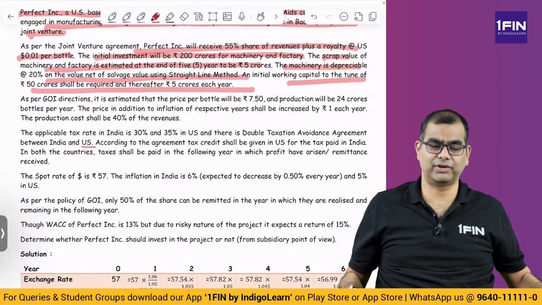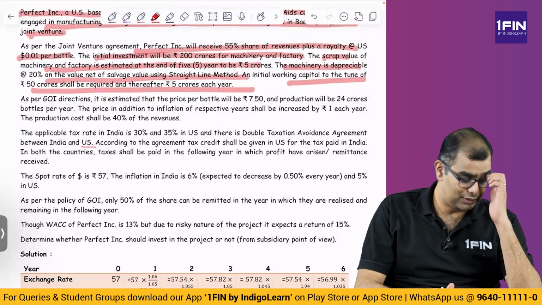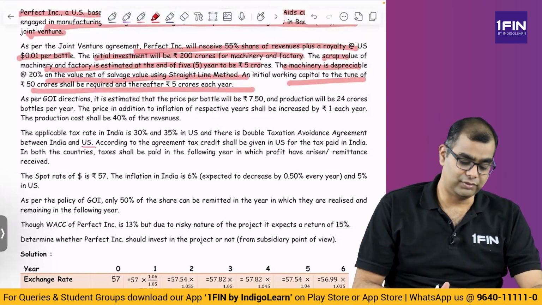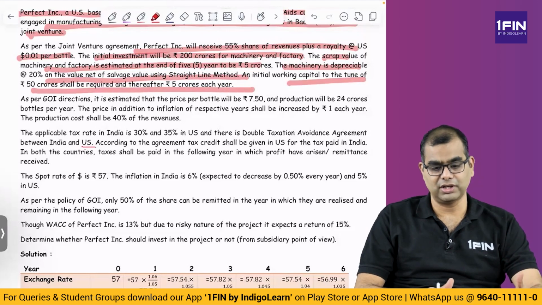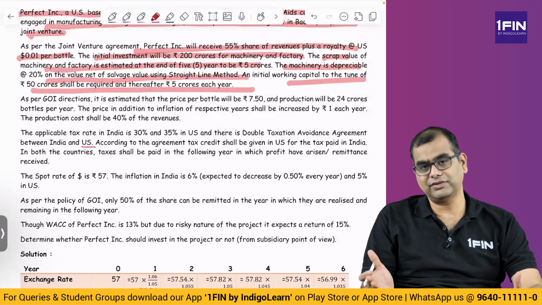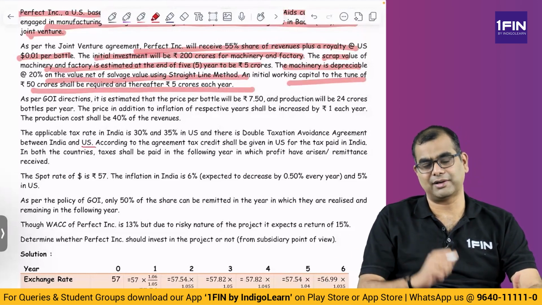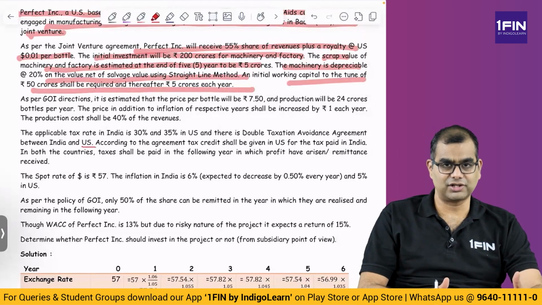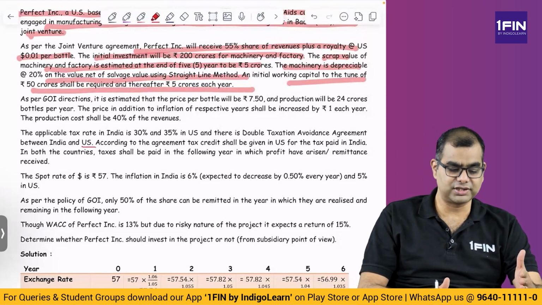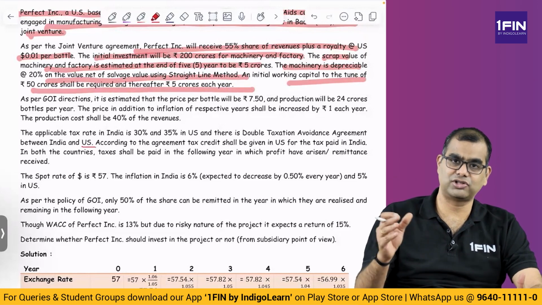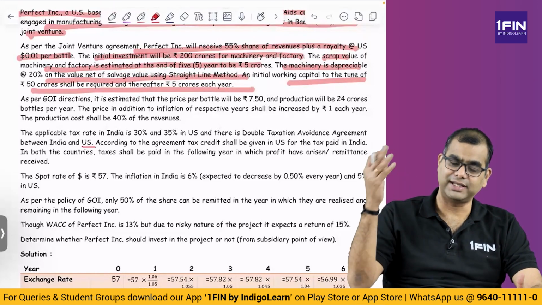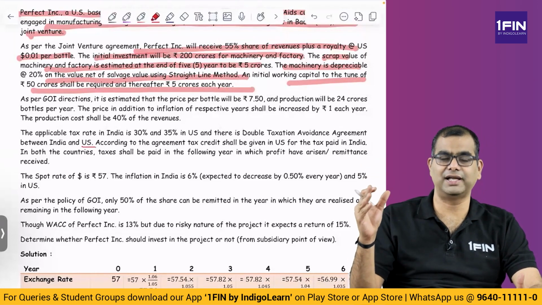So, if you look at the working capital aspect, please remember one thing. Whenever there is working capital infusion, if the project is ending, at the end of the project, the working capital comes back. Think of yourself as a Kirana store. You have initially put in some inventory for some level of sales. As the sales increase, your inventory level also increases. In the last year, when you have high sales, you will have maintained a high level of inventory.